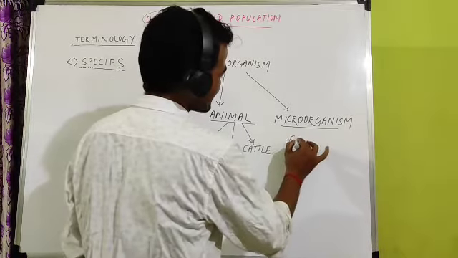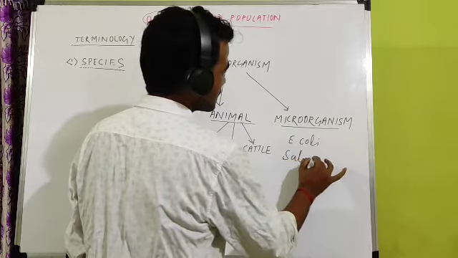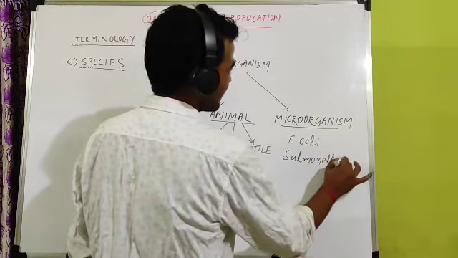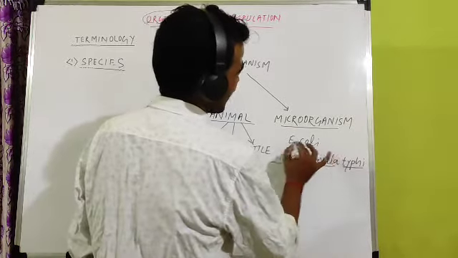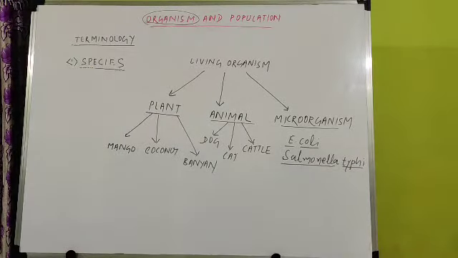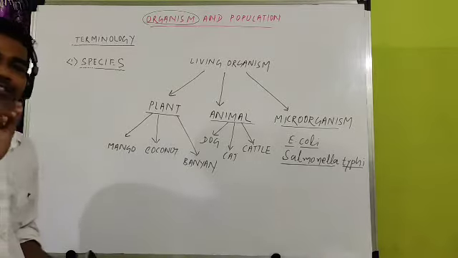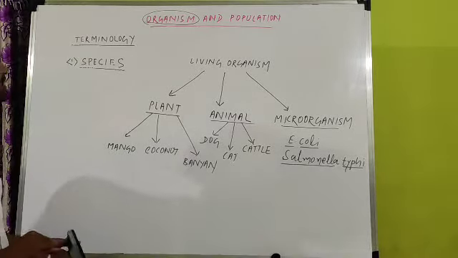For example, Escherichia coli and Salmonella typhi, a bacteria which causes typhoid disease. These are some names of living organisms I have written here. Already you have studied about these things in 11th. So what is the important thing we are going to discuss here?